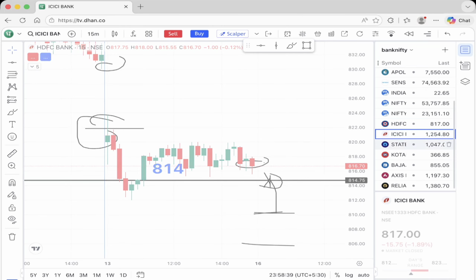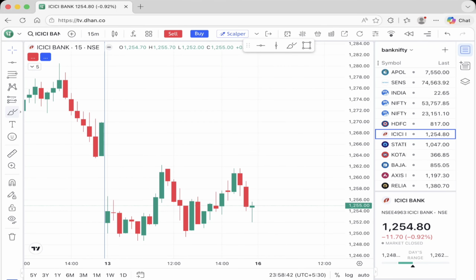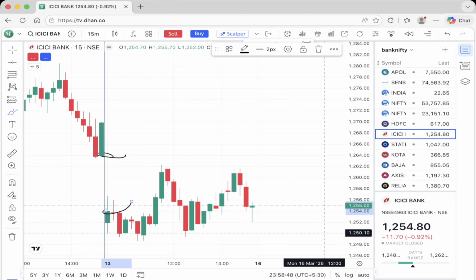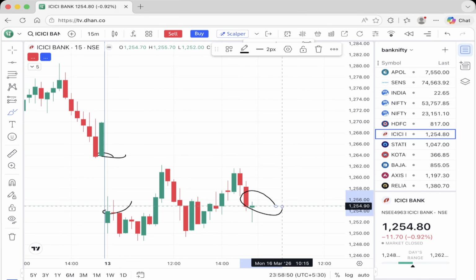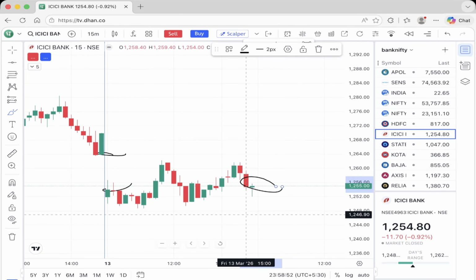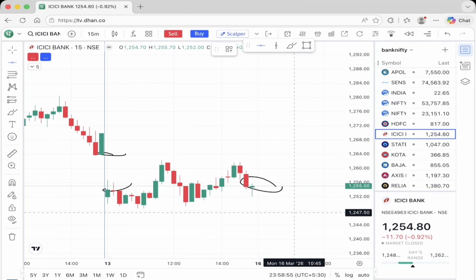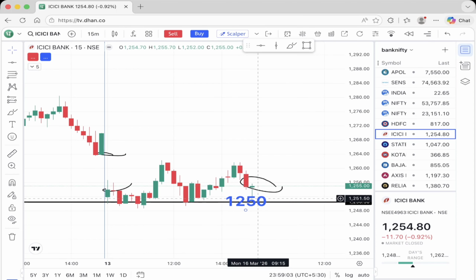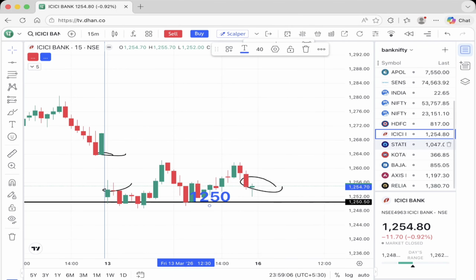Next stock is, guys, ICICI Bank. ICICI Bank also opened gap down. It was around 1263 here, and it opened around 1254. Now it closed around 1255. So if this stock goes below 1250 level, then it can show a big breakdown here, and it can fall again below this level. So 1250 will be the breakdown level for ICICI Bank.